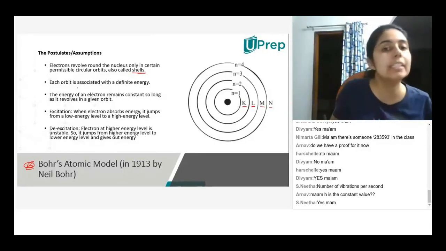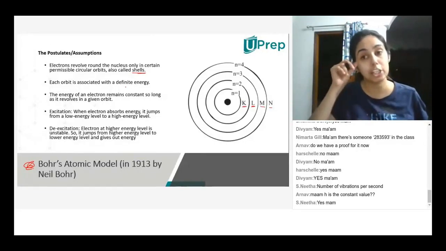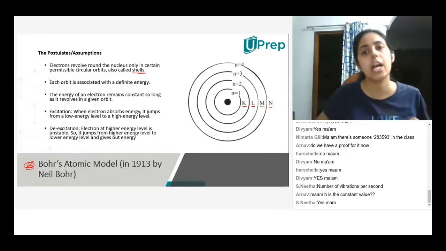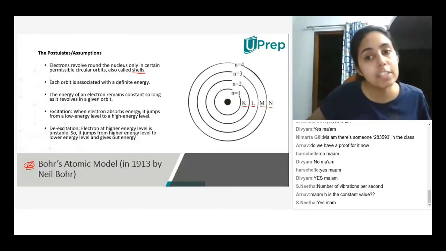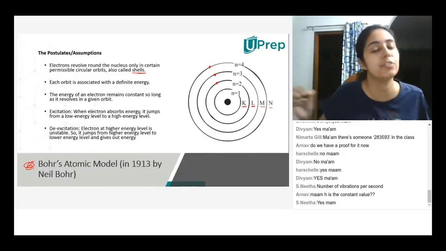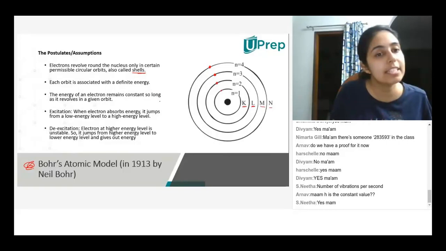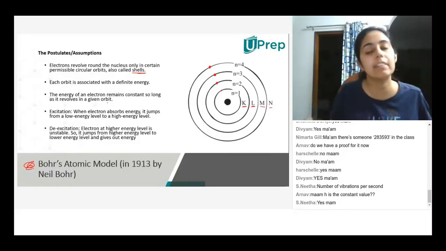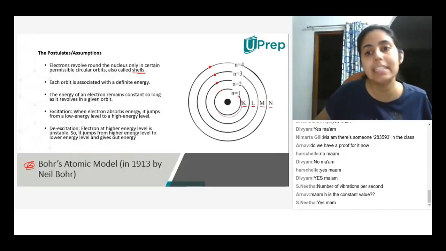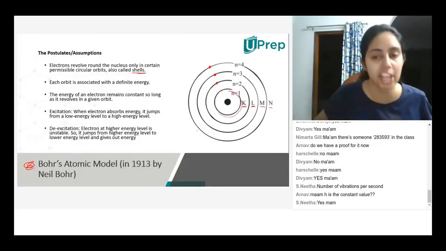Now, each orbit is associated with a definite energy. That means each of these orbits has a particular energy. The energy of this orbit is different from the energy of this orbit, and different from the energy of this orbit. The energy of an electron remains constant as long as it revolves in a given orbit. So if an electron is revolving in this orbit, its energy will not change.